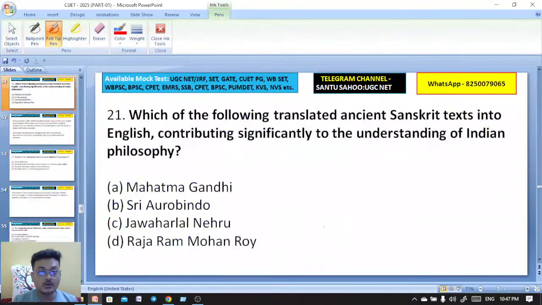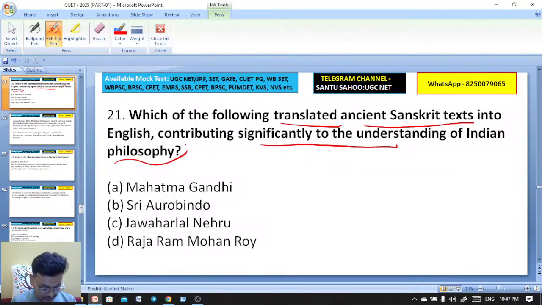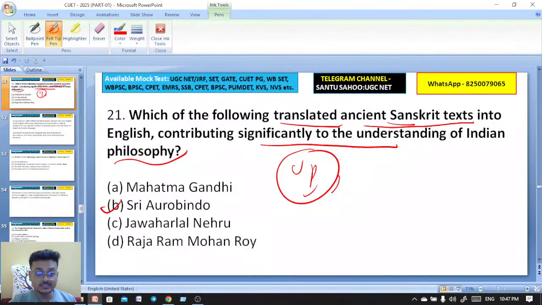Chalo. Which of the following translated ancient Sanskrit text into English, contributing significantly to the understanding of Indian philosophy? Mahatma Gandhi, Sri Aurobindo, Jawaharlal Nehru, Raja Ram Mohan Roy. Translated ancient Sanskrit texts like Upanishads, Vedanta into English, contributing significantly to the understanding of Indian philosophy. So here actually it's Sri Aurobindo is the right answer. B. Sri Aurobindo is the right answer.